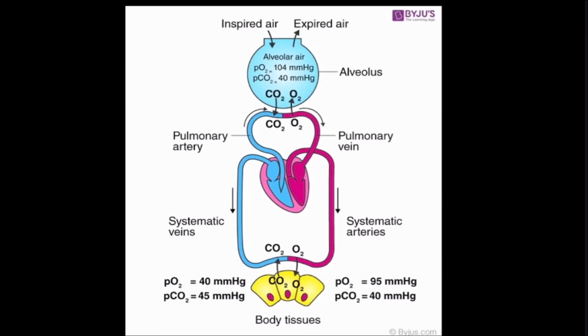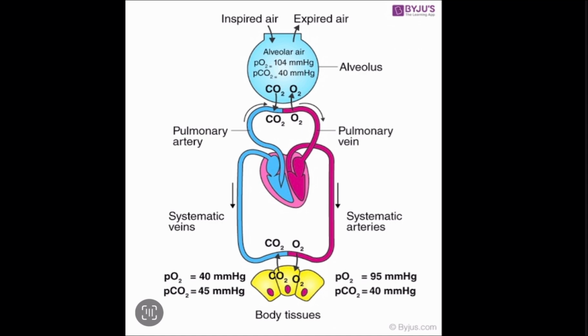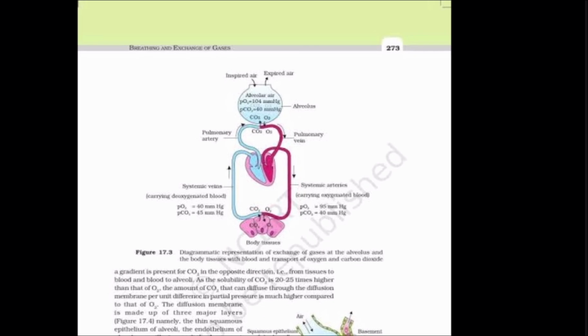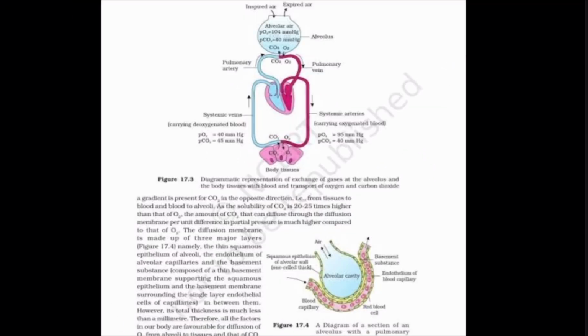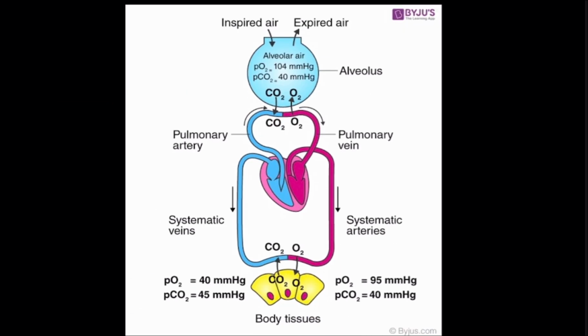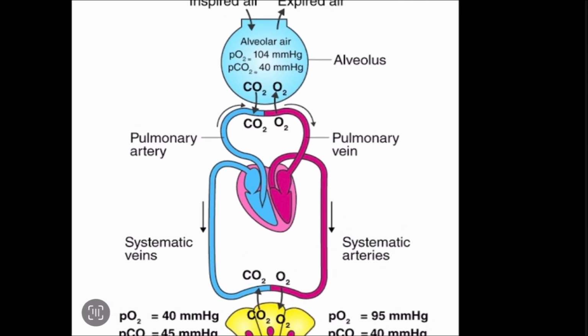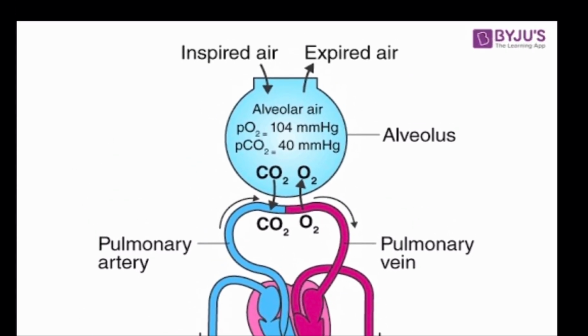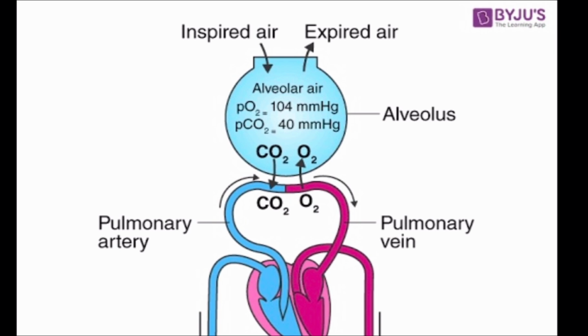Now let's see what is given in your NCERT book. See, this is the diagram which is given, and this is a bit smaller, so I'll make it clearer in an easier picture. This is a diagram which shows the exchange of gases and the transport of the oxygen from the blood to the tissues. This picture is taken from the internet.